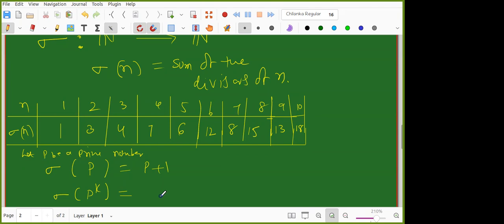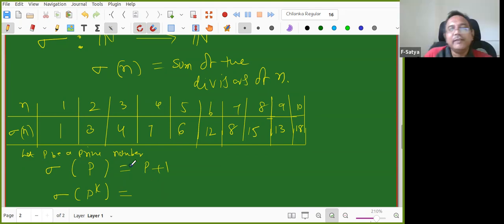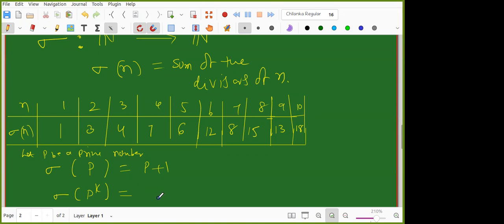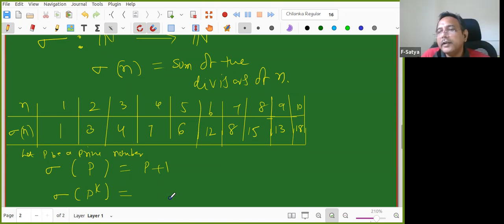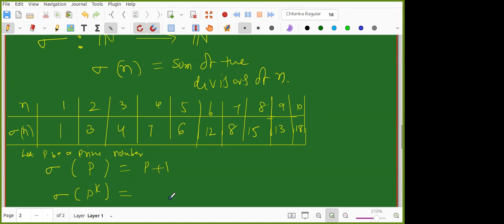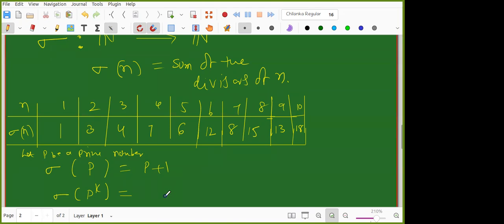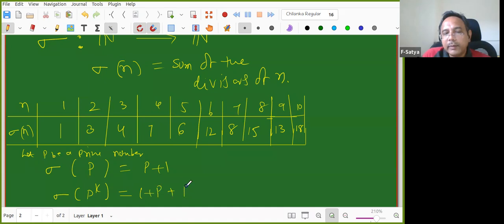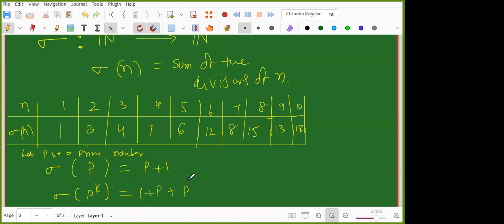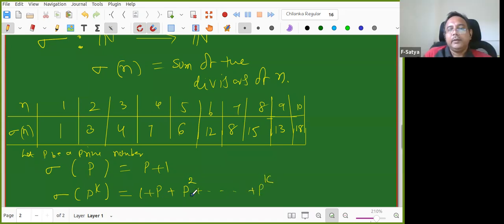So just a minute. What are the divisors of p power k? Sorry, somebody is telling. Sir, there are 2 Adityas. No, Aditya Arora. So that's 1 plus p plus p square and so on till p power k. P power k, right? Okay, great.